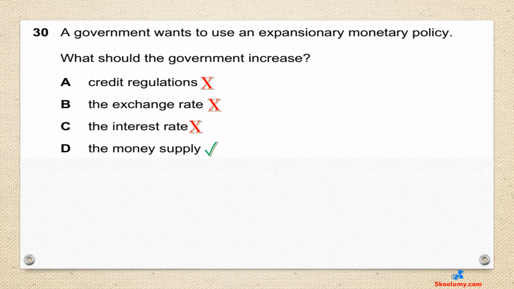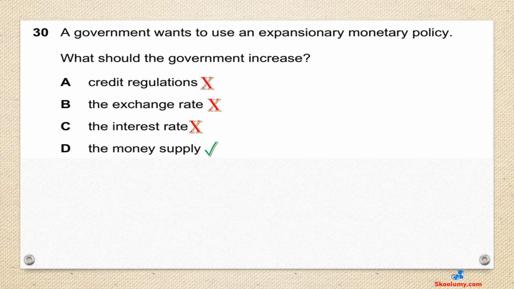Question 30. A government wants to use an expansionary monetary policy. What should the government increase? D is the answer, the money supply. Expansionary monetary policy is meant to increase aggregate demand. Increasing the money supply will increase aggregate demand, as more money will be in circulation.